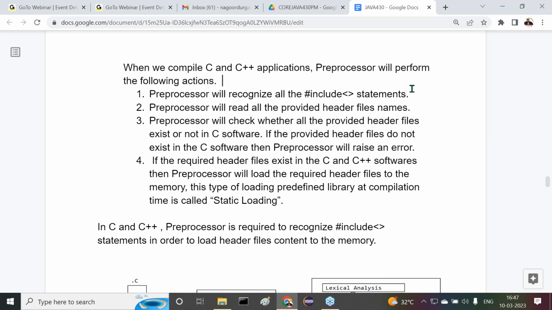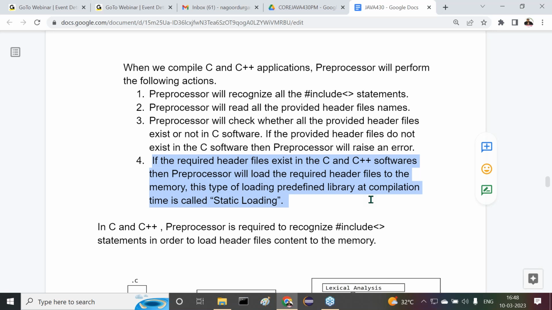Preprocessor will recognize all the hash include statements. Preprocessor will read all the provided header file names. Preprocessor will check whether these header files exist in the C and C++ software or not. If the required header files exist in the C++ software, then the preprocessor will load the required header files to the memory. This type of loading predefined library to the memory is called static loading.